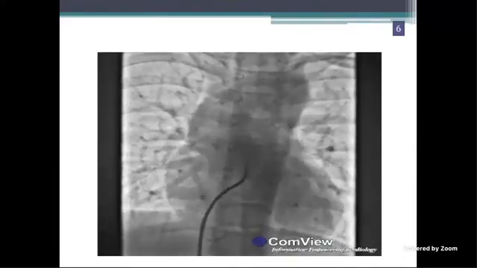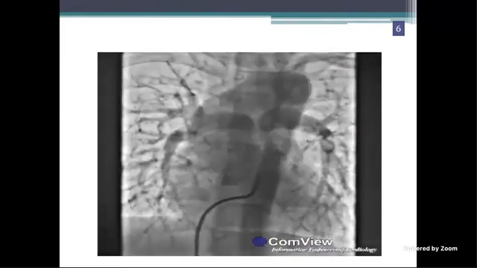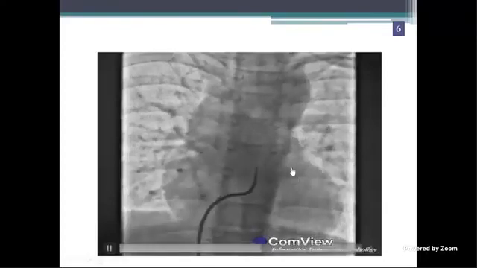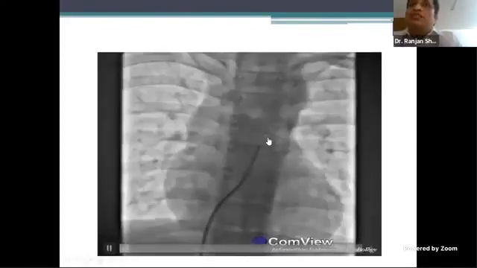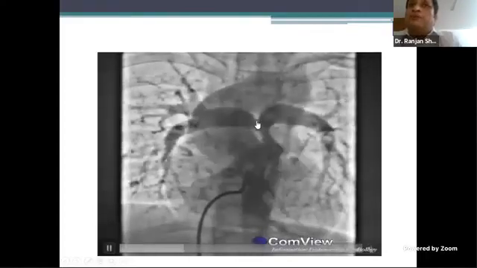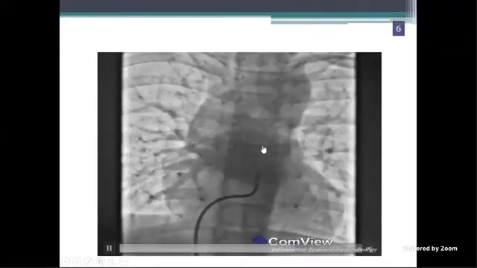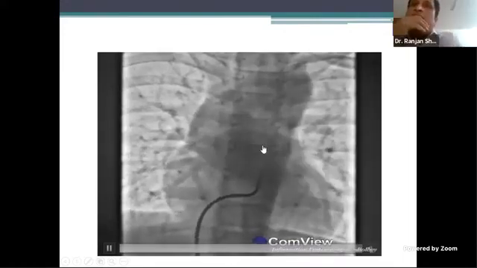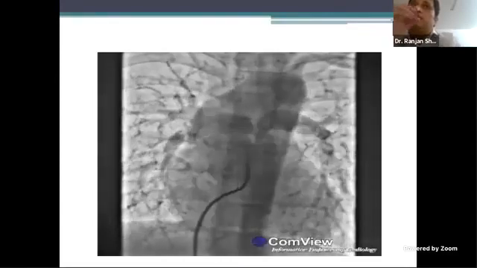It looks like a TOF with pulmonary infundibulum. Looks like a classical TOF. Yeah, but the level of stenosis could be both infundibular, valvular and supravalvular also, no? See the upper part of the valve, this also looks small. Yes, sir, supravalvular also looks small. So it could be all the three, and VSD, you picked. There is a huge aorta, no? Aorta is big, PA is very small.